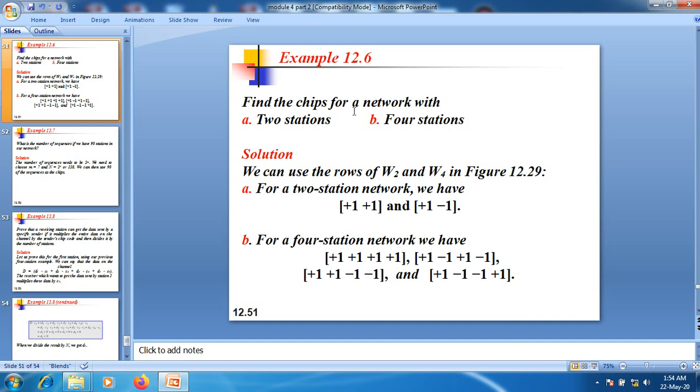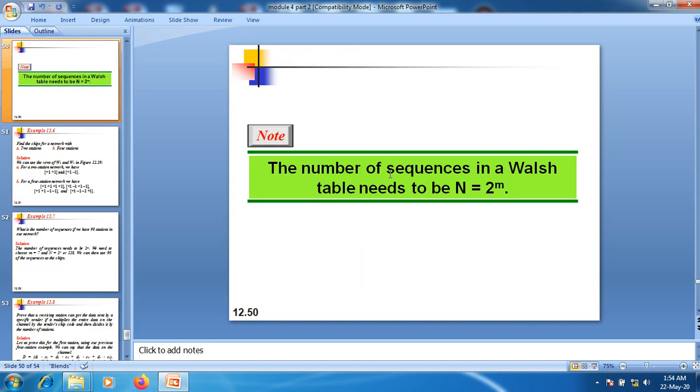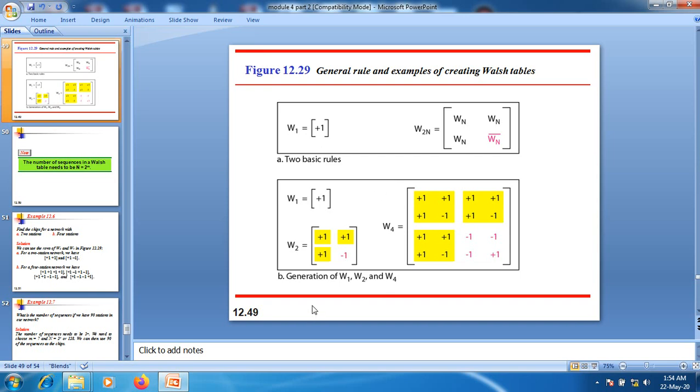Find the chips for a network with 2 stations and 4 stations. We can use the first rows of W2 as shown in this particular figure. This is a basic rule we have, that W1 should and must be a +1. We compute the chipping sequence for 2N by using this method, that is W_N, W_N, W_N, a complement of W_N here.